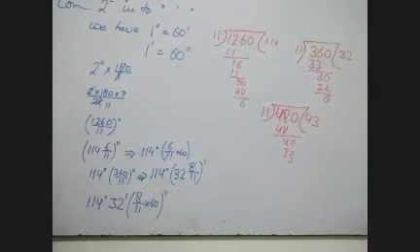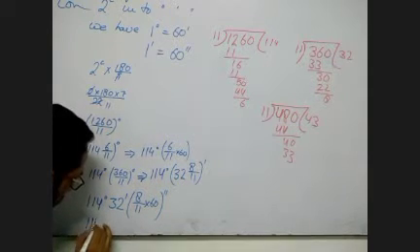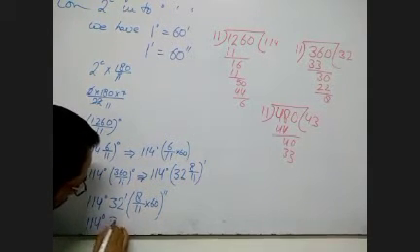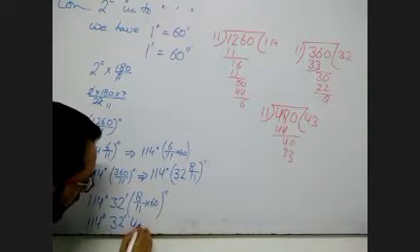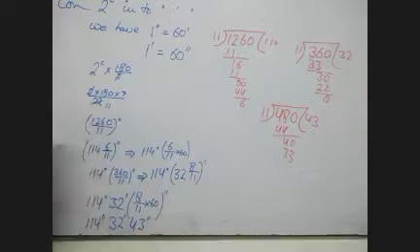So the final answer is 114 degree, 32 minutes and 43 seconds.